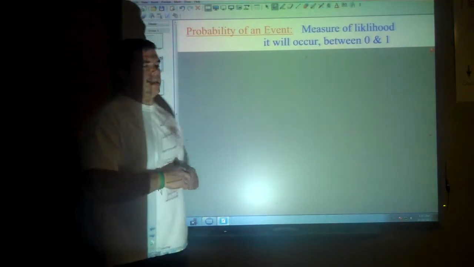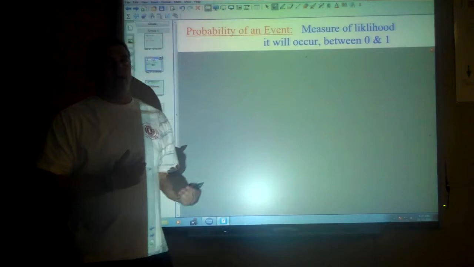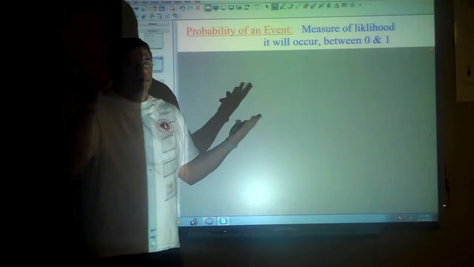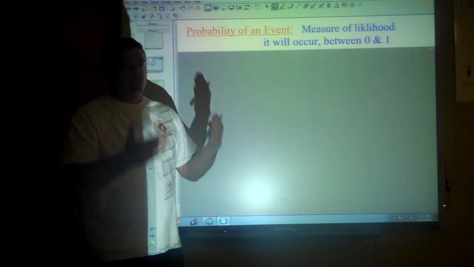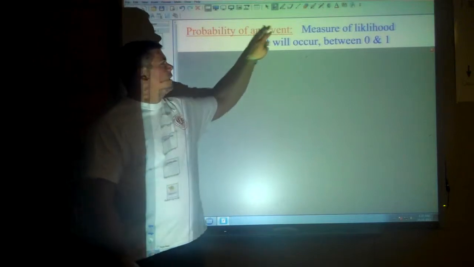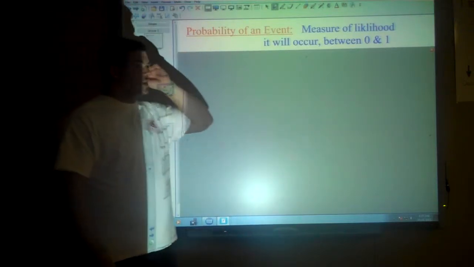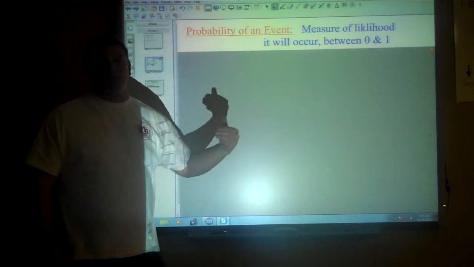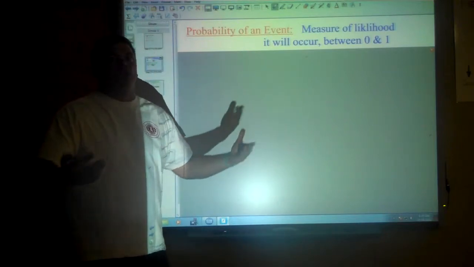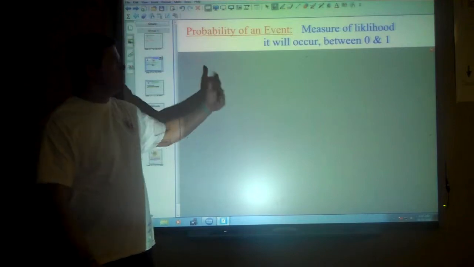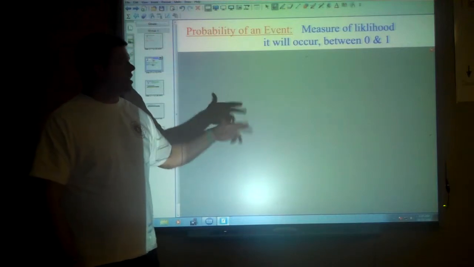If you're flipping a coin, you could get heads and you could get tails. And there's an equal chance for either one, so that's 50-50. It's kind of in the middle. So probability has to do with the likelihood it'll happen. And we use probability all the time to determine whether or not something is worthwhile. Is it worth the risk? Should I give it a shot? What's the probability I'm going to get it right, the probability I'm going to succeed?